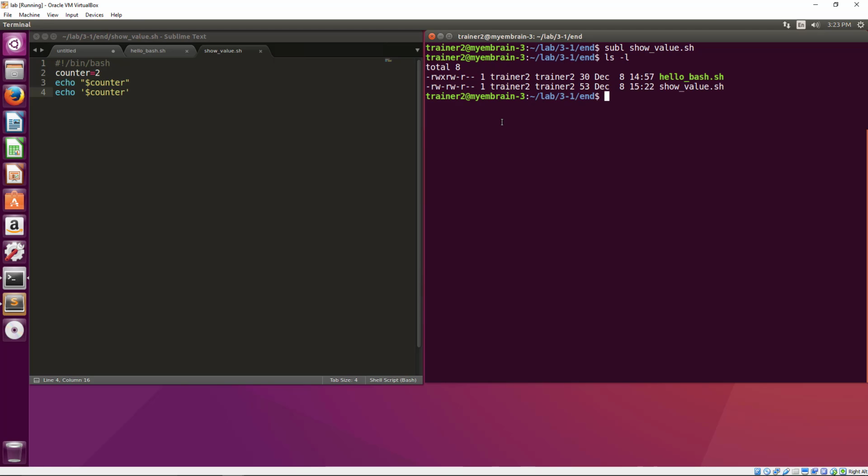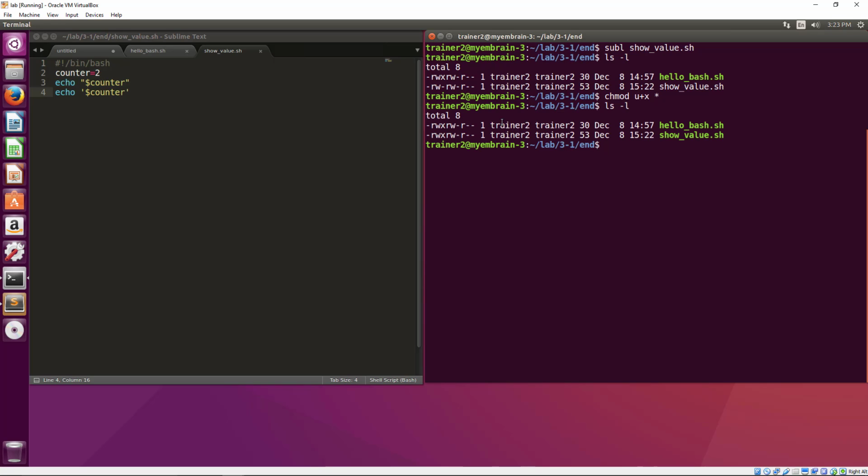Okay, so to set that executable bit for the user, we use the command chmod u+x * for all files. Now we say ls -l. They both have a green color, and they both have the executable bit set for the user. Now we can execute the show value.sh. Like before, we hit tab, and we got the entire file name displayed.